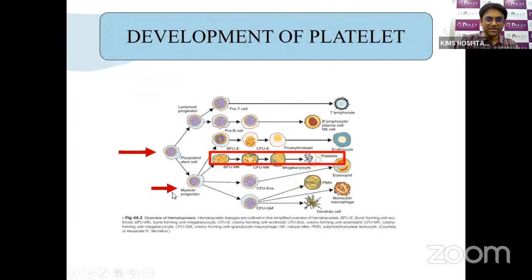In this figure, we can see the pluripotent stem cells, from which the myeloid progenitor cells will form. The myeloid progenitor cells will form the burst-forming unit megakaryocyte, which forms a more differentiated colony-forming megakaryocyte. Then we get the megakaryocytes, and endomitosis happens, and that ultimately results in the formation of platelets.